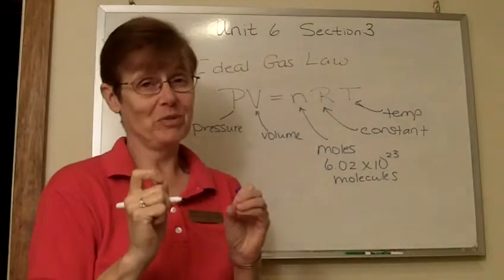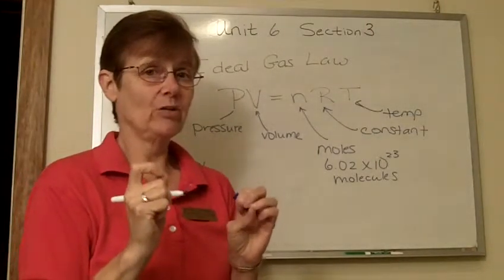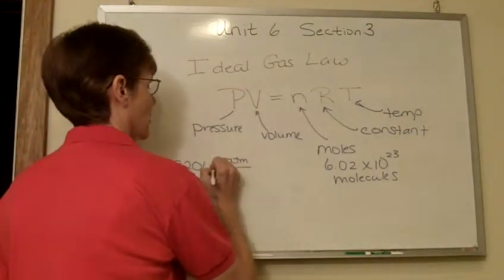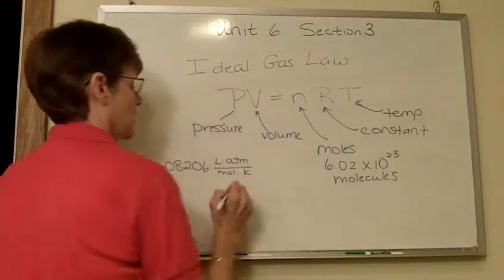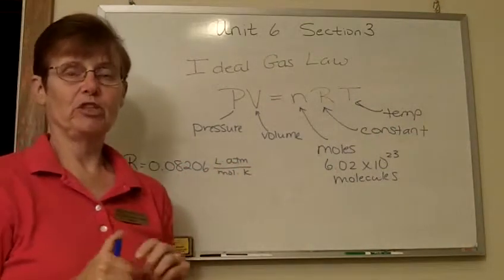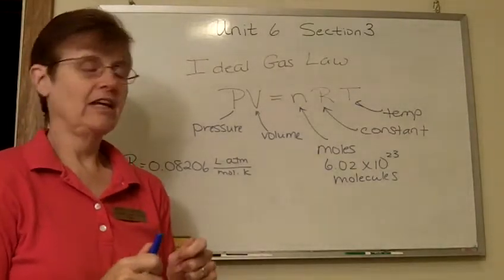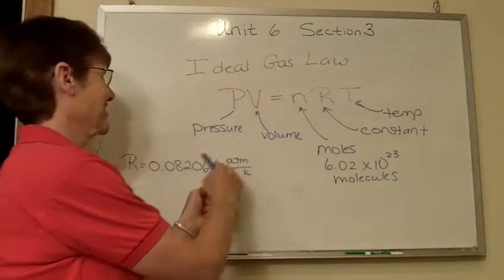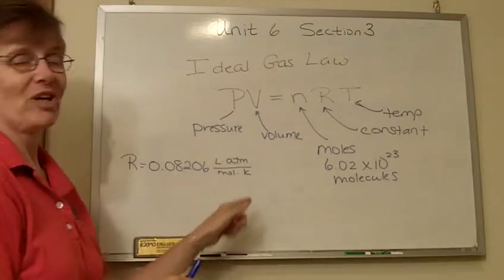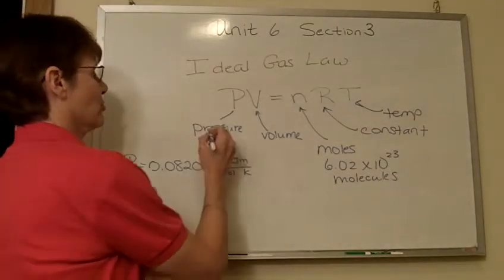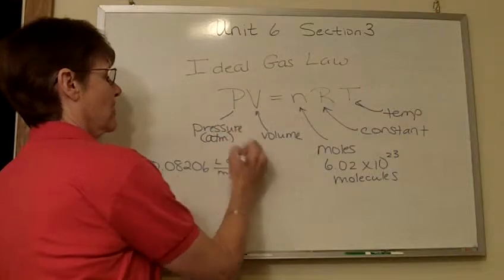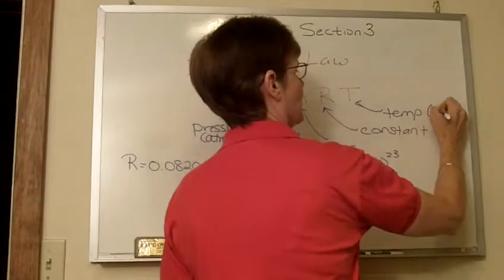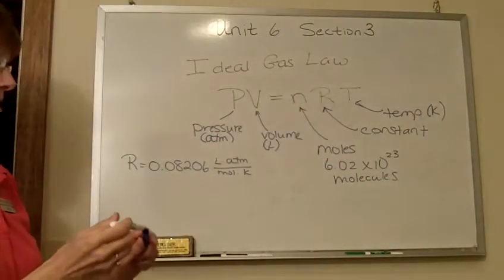Now I'm about to give you the units for the gas constant. This is not an equation. People get really confused by that sometimes. This is not an equation. It's units for the gas constant. Liter atmospheres per mole kelvin. Just like sometimes if we were measuring speed, we would have meters per second. So this is all one unit. And this tells us what kind of units we have to use for everything else. So for pressure, we're going to have to use atmospheres. For volume, we're going to have to use liters. For temperature, we're going to have to use kelvins. No surprise, we have to use that all the time when we're doing gases.